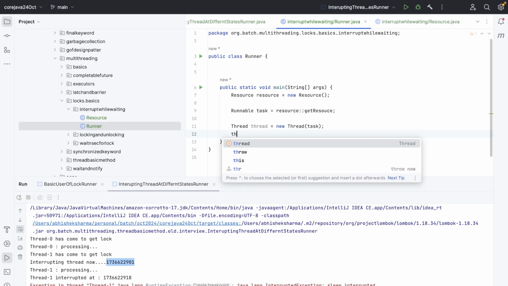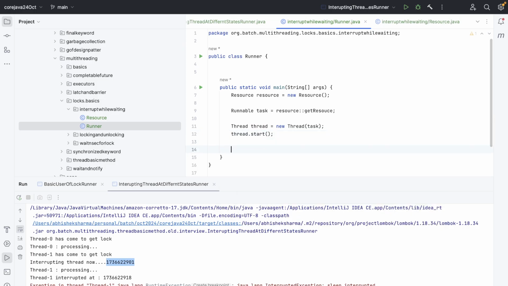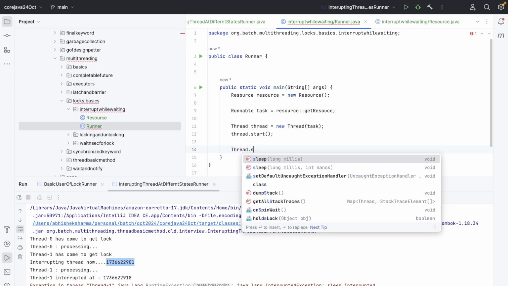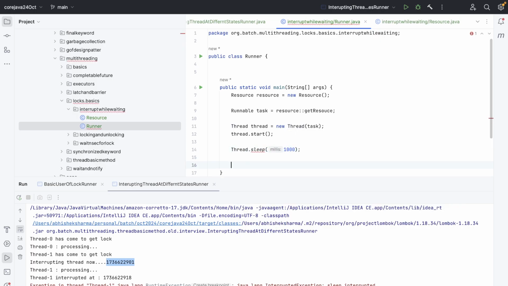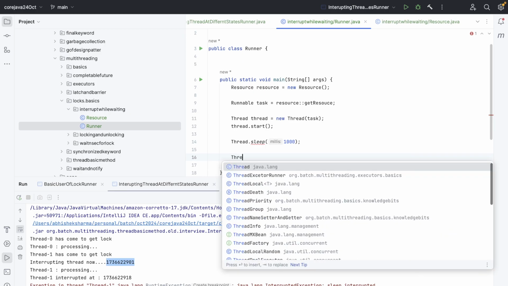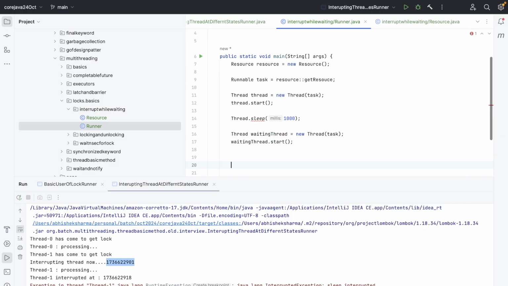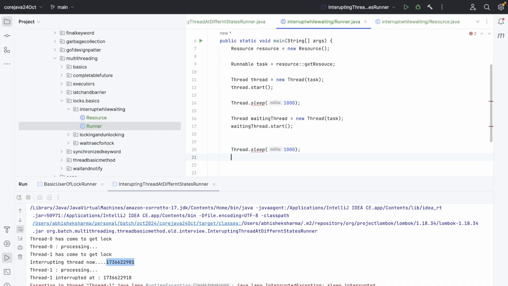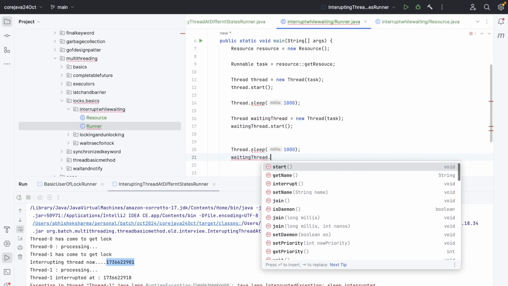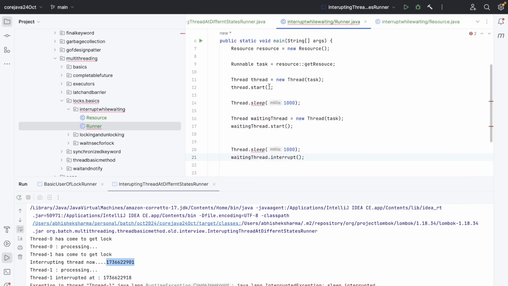Okay, my bad, thread dot start, and then there will be a delay, thread dot sleep of 1 second, to make sure that thread 0 gets the task first, and then the waiting thread. The waiting thread equals new thread, same task, and waitingThread dot start. Let's wait for 1 second, and then waitingThread dot interrupt. Cool, visible.